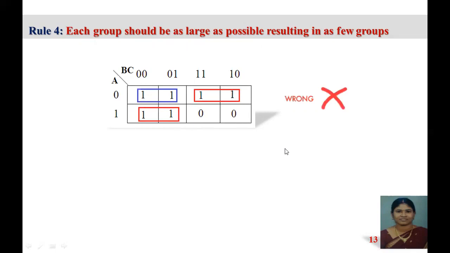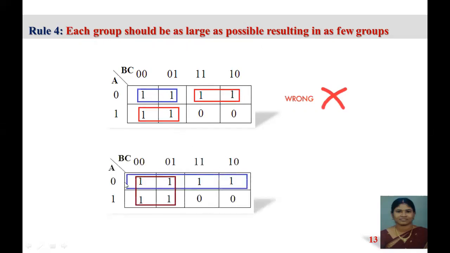Now what is the correct way of grouping? We can group all these 4 squares. And you can see the first column and second column both are filled with ones, so we can go for 2 groups like this.